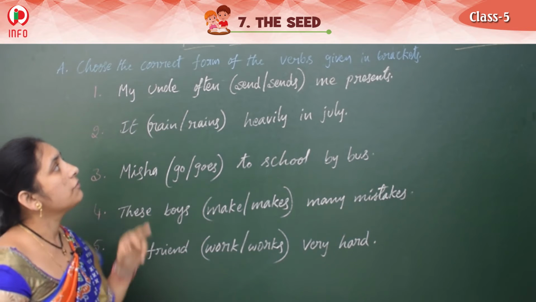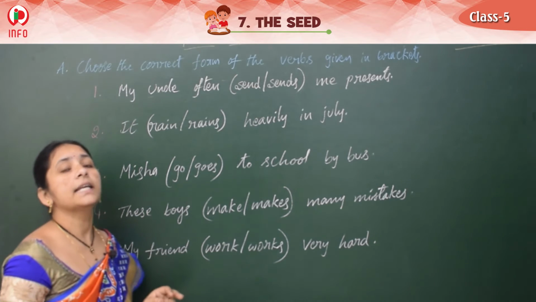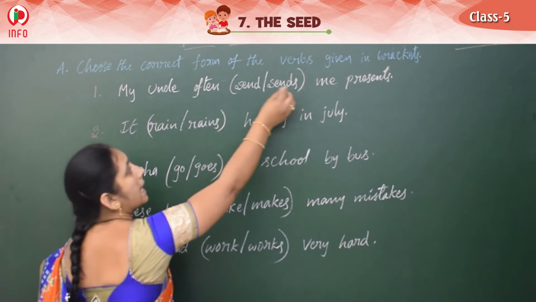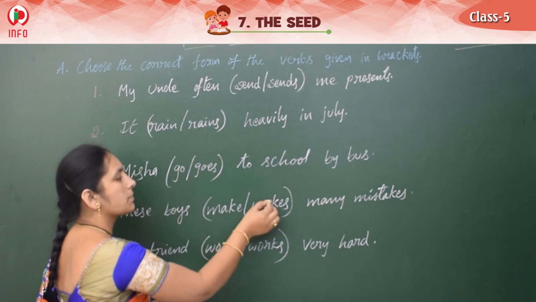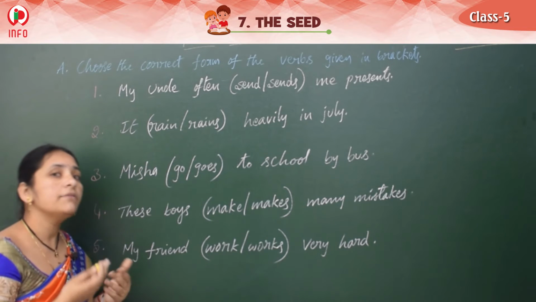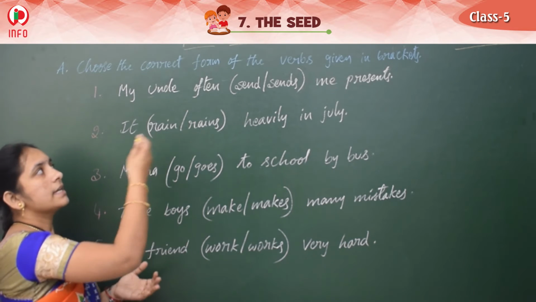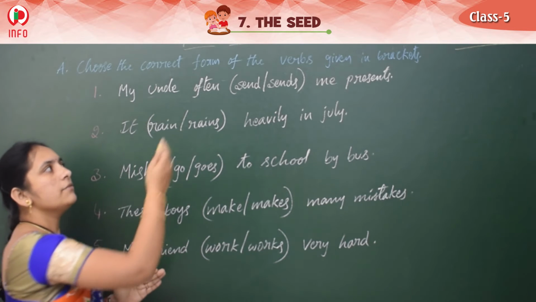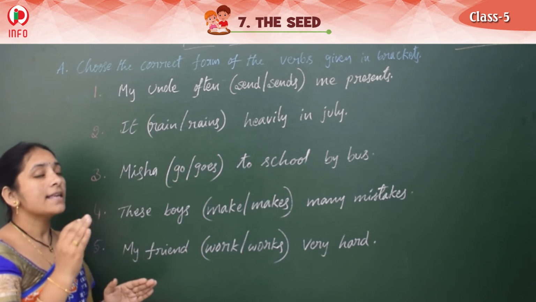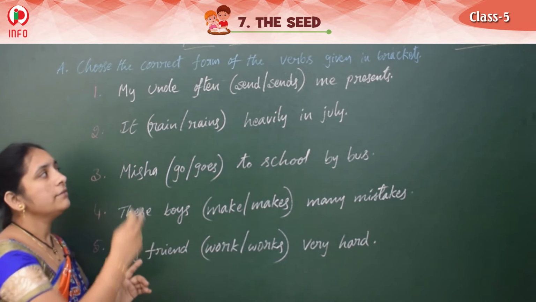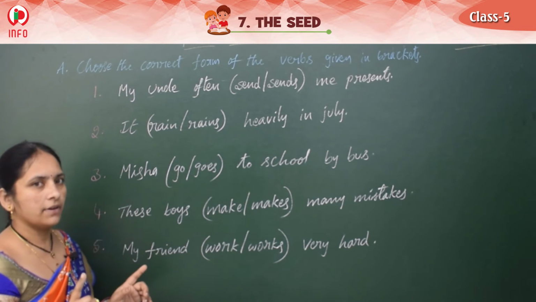Choose the correct form of the verbs given in brackets. So here in the brackets, they have given some verbs. For this sentence, which verb is suitable? How can we decide? Yes, by seeing the subject. If it is the singular subject, then we should write V1 s/es. If it is the plural subject, then we should write only V1 form, right?